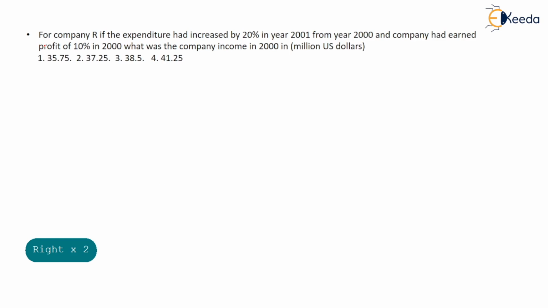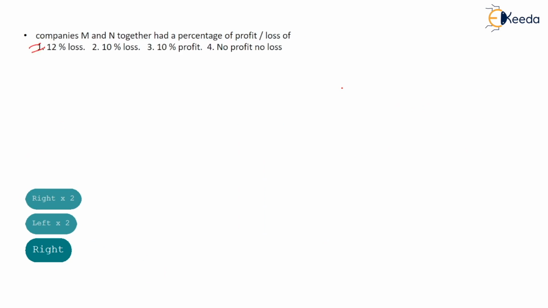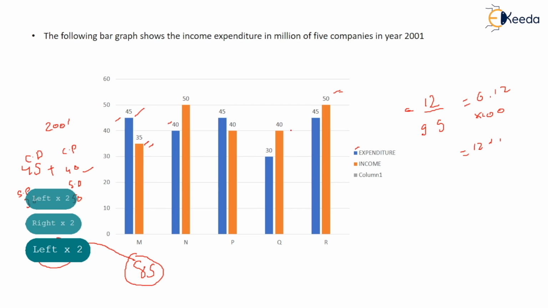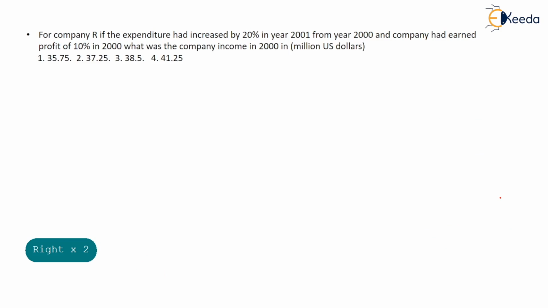Now see the next question. For company R, this is company R. If the expenditure has increased by 20%, so the expenditure is this column, and it is increased by 20%. So take 100, a 20% increase means 120 by 100. So this comes out to be 6 by 5. Again you can divide, this comes out to be 9 into 6, that is 54. So the expenditure now becomes 54, right?